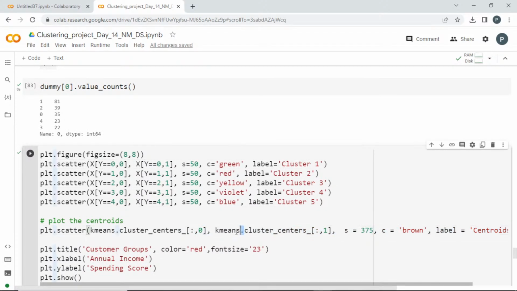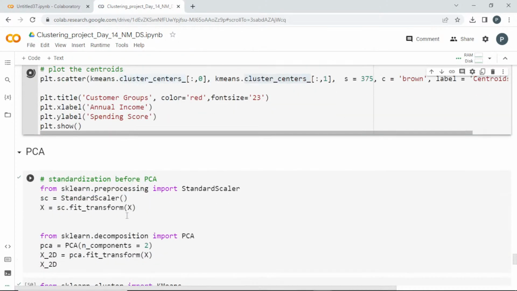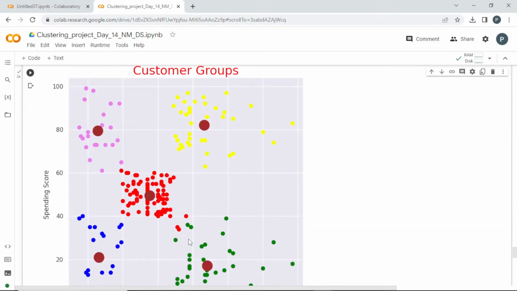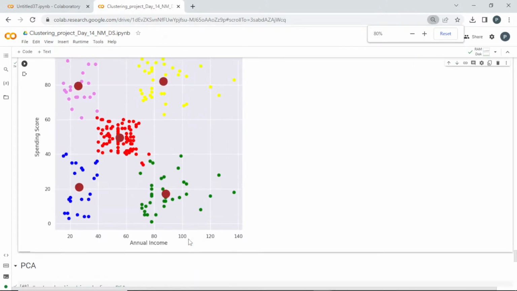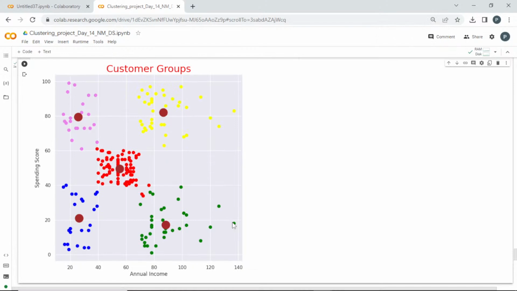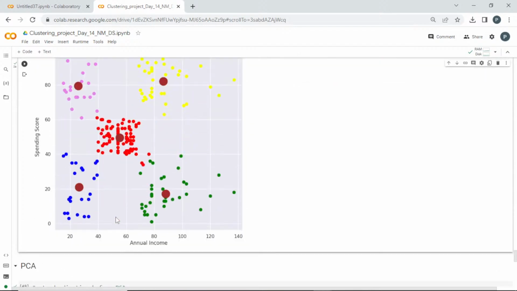You can get from that object this cluster underscore centers. So this is going to give you the centroid value. If I run this, I'm going to get a plot based on the centroid cluster. So it seems like we are having 5 groups, and this is their centroid. Based on it, these points are fitted. These points belong to this centroid, these points belong to this centroid. So it has split it into 5 groups. If you pass 3, it is going to split them into 3 groups.